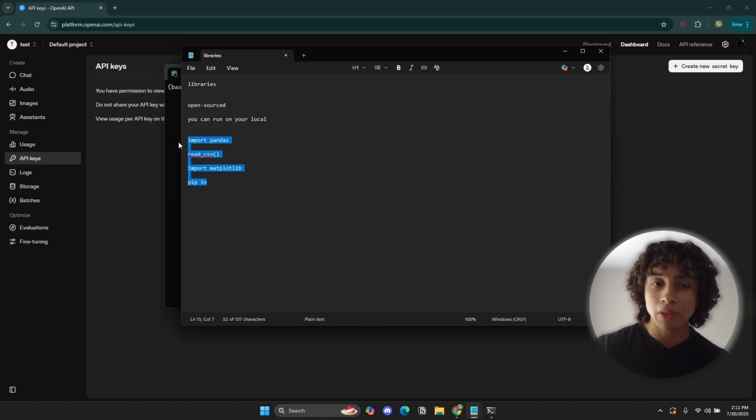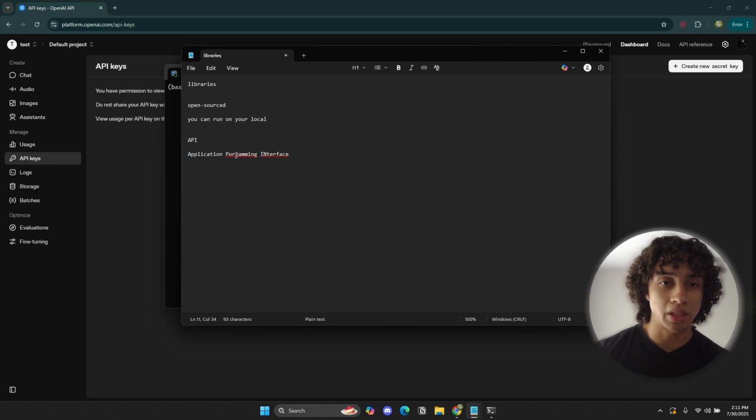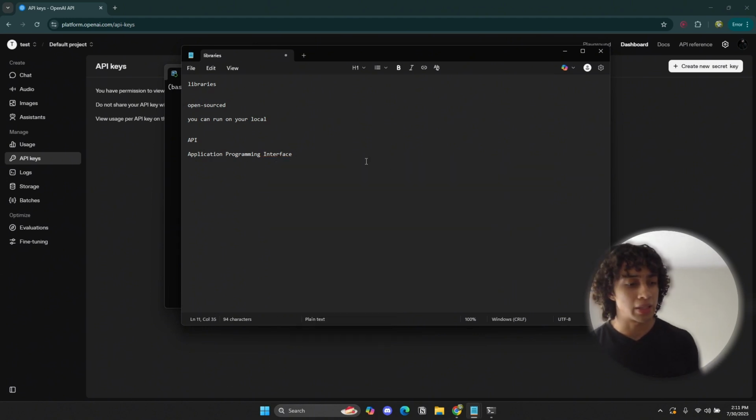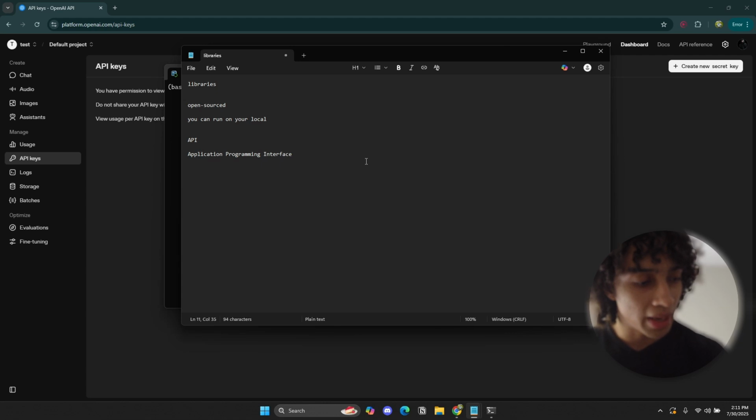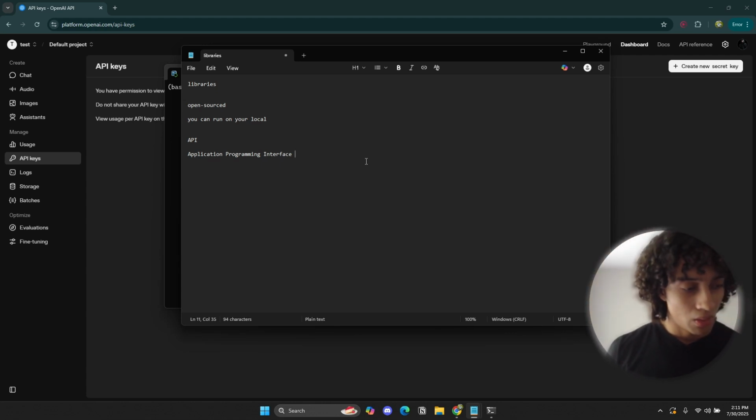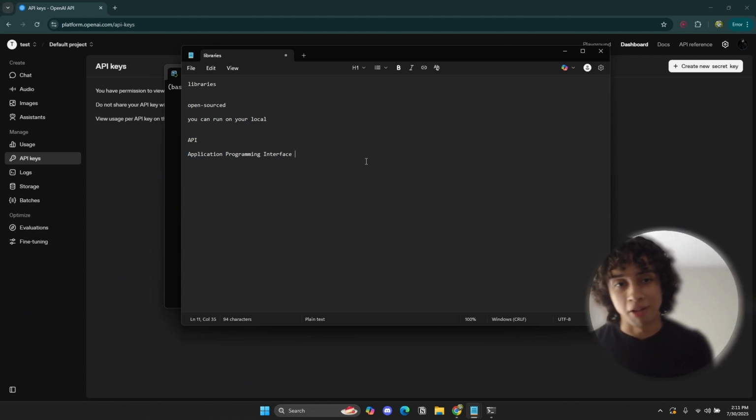But what is the difference? What does that have to do with an API? So an API is very similar to a library, but it's not a library. An API stands for an application programming interface. And yes, I totally spelled that incorrectly because I do not know how to spell. Okay, application programming interface. Sounds fancy, right? Now, what's an application programming interface?